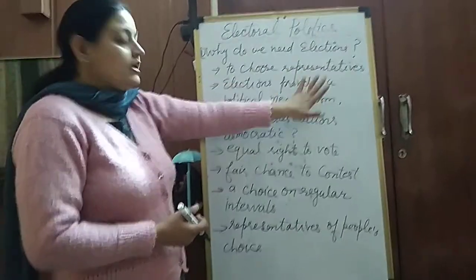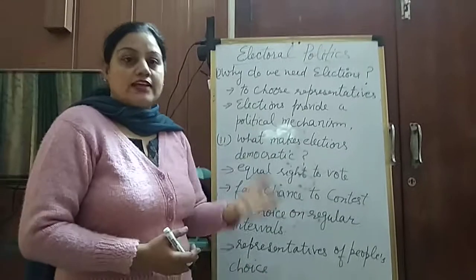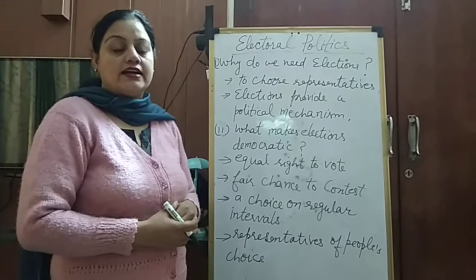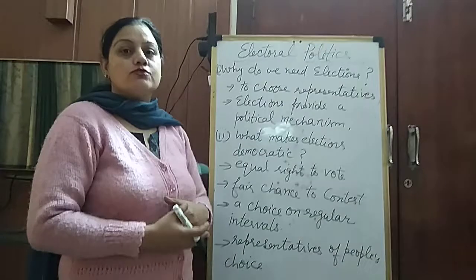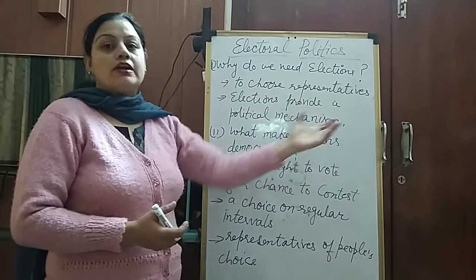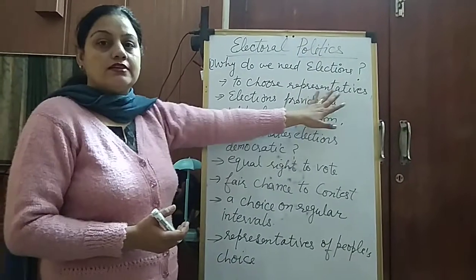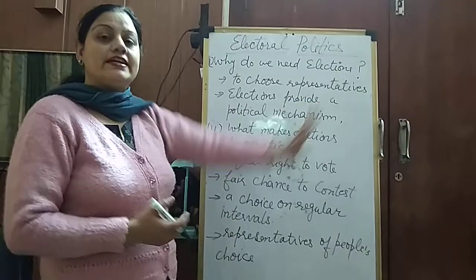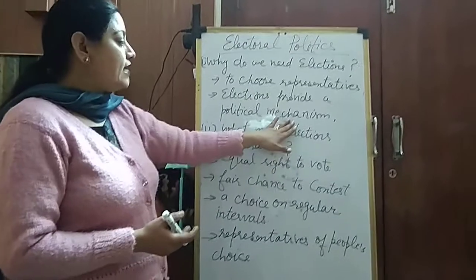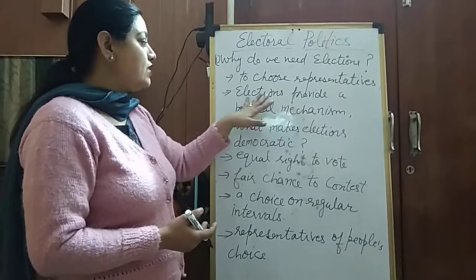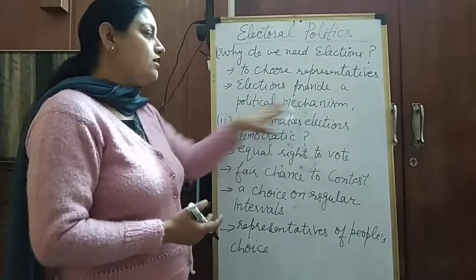Now we need a full system of elections: how the elections will be conducted and how people will choose their representatives who will further make the government. How they will form the government is another question, but how the representatives will be chosen is the mechanism of elections. So elections provide us a political mechanism.